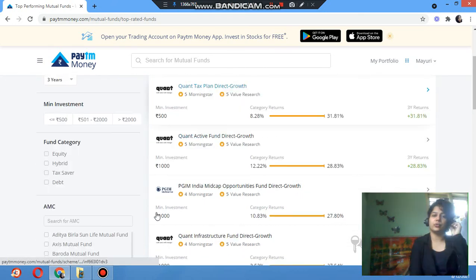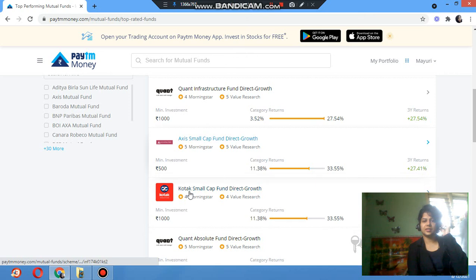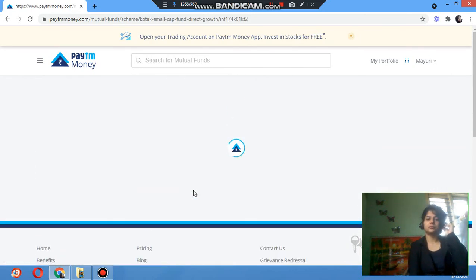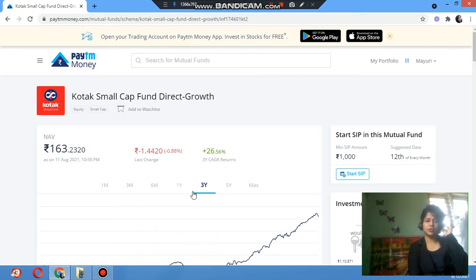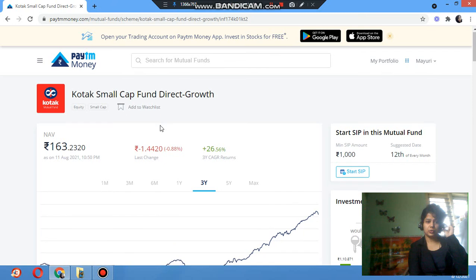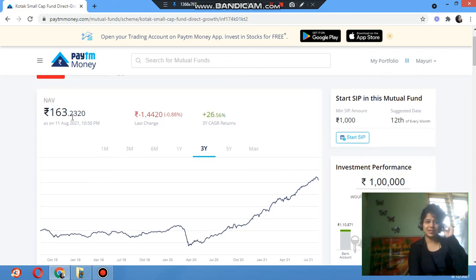We are going through one account. Here we are choosing Kotak Small Cap Fund Direct Growth. I am clicking here. I am analyzing one company to show how we can do it in mutual funds. There are a lot of companies you can analyze, and this is one sample. This has an NAV, net asset value, of 163.2320. Today it is negative, minus 1.4420. And for the 3 year CAGR return, within 3 years you can expect 26.56.